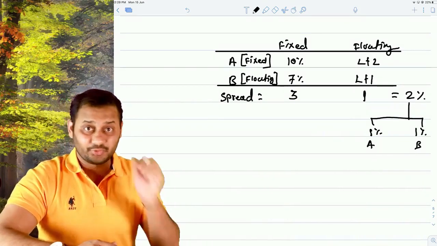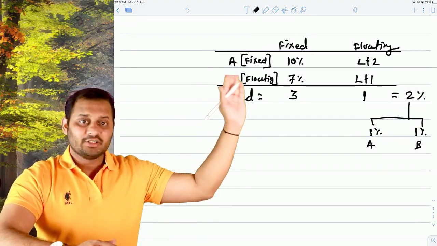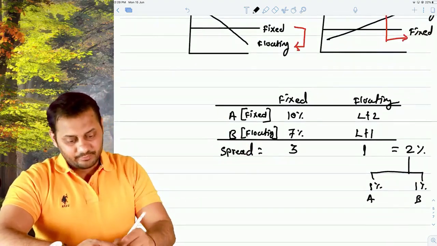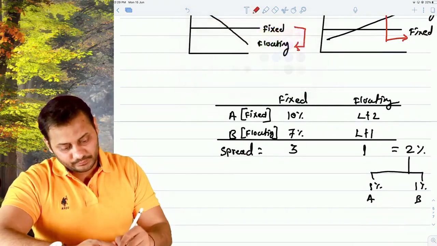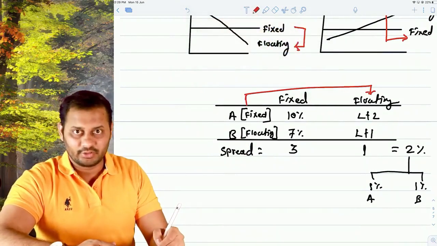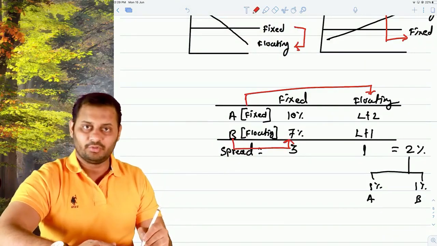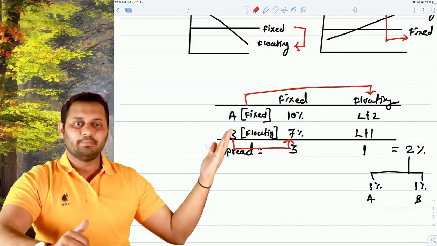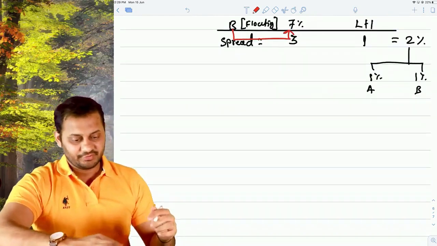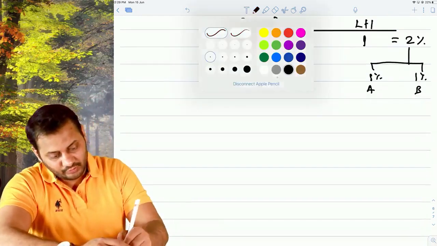And how is this going to happen? Since A wants a fixed rate loan, ask him to take the opposite loan, that is, the floating rate loan. And B wants a floating rate loan, so ask him to take the fixed rate loan. So from the bank, they will take the opposite loan and then do the exchange with each other. So this is how it is going to happen.